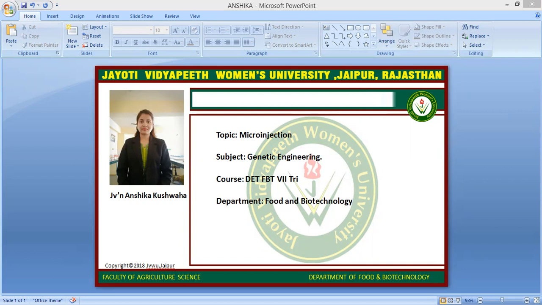First of all, the delivery of foreign DNA is done under a powerful microscope using a glass micropipette tip of 0.5 mm diameter. Then cells to be microinjected are placed in a container. A holding pipette is placed in the field of view of the microscope that sucks and holds a target cell at the tip. The tip of the micropipette is injected through the membrane of the cell to deliver the content of the needle into the cytoplasm, and then the empty needle is taken out.